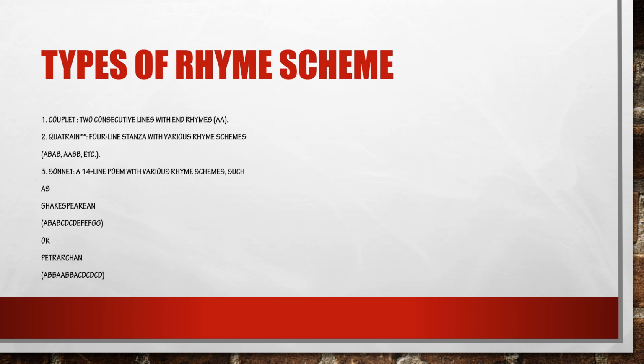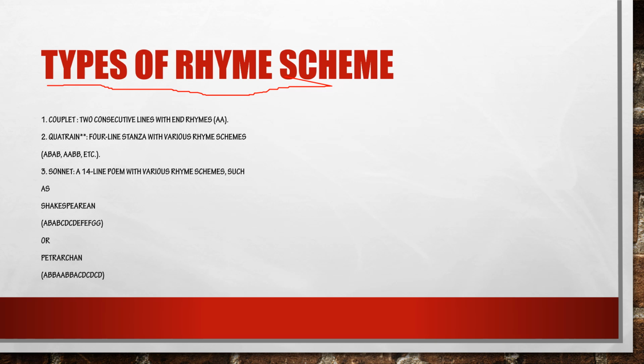Types of rhyme scheme. Let me tell you what is rhyme scheme. Usually everyone knows what is a rhyme scheme. Anyway, let me tell you. A rhyme scheme is the pattern of rhymes at the ends of lines in a poem or song. It is usually labeled using letters of the alphabet to show which lines rhyme with each other.